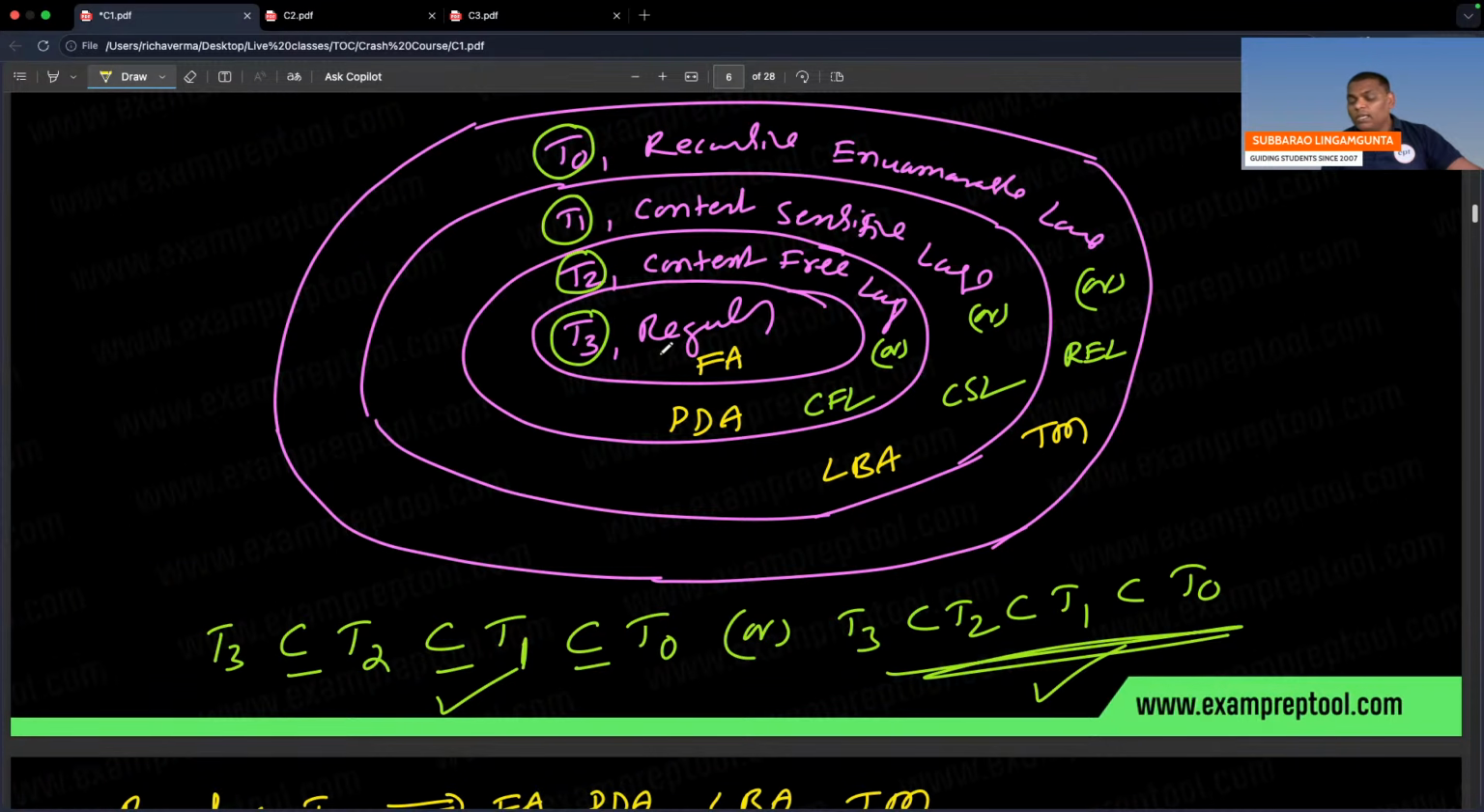Remember everyone, regular is there everywhere because regular is a subset of all. If some language is regular, it is CFL also, because it is there in the CFL also. CFL means not only this, the total thing is CFL. CSL means not only this, the total thing is CSL. So if any language is regular, it is CFL also, CSL also, REL also. If any language is REL, I cannot say the ones below. Below means above, not the reverse.